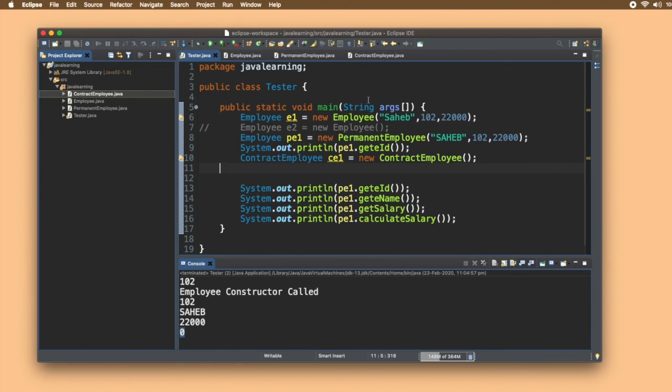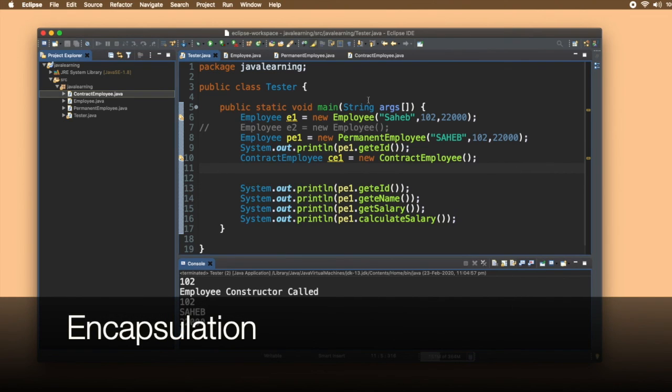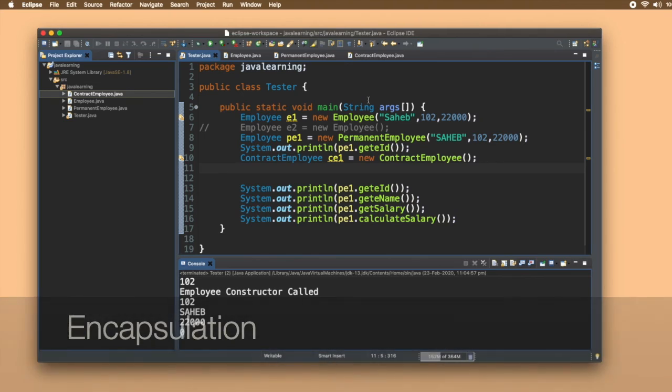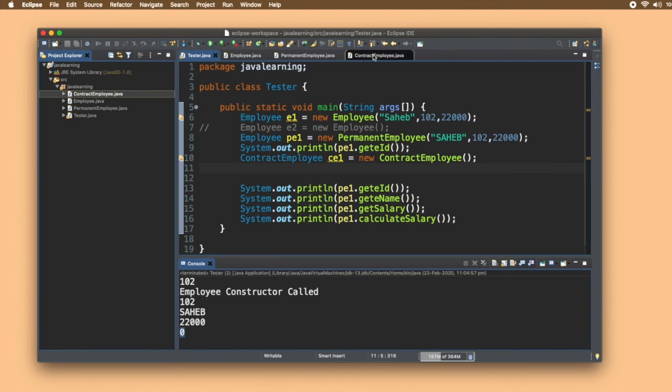And let's understand the last concept in the object-oriented programming system, which is encapsulation. What is encapsulation? As the name suggests, encapsulating different properties inside a single capsule, right? Encapsulation is derived from the word capsule. What is a capsule? We contain all the different properties inside some single entity, right? So let's see this employee class.